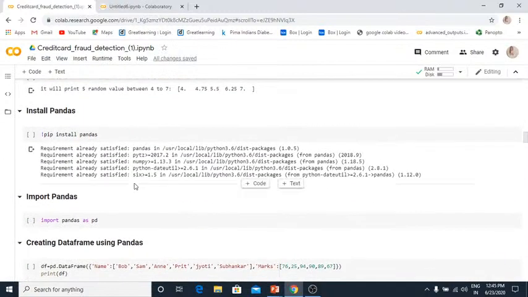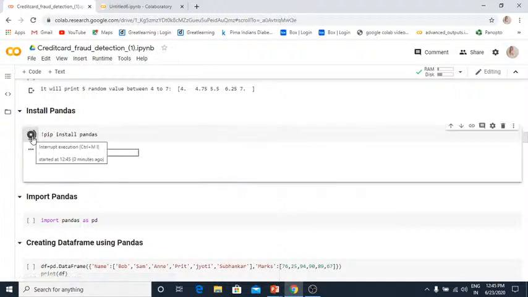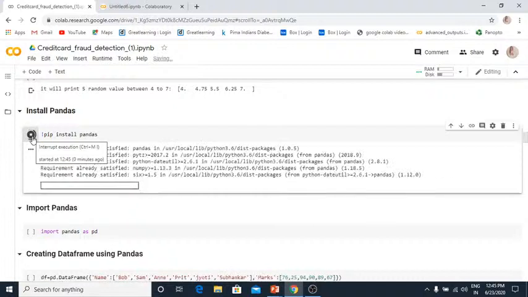Now we will see some of them from Pandas, right? If you want to install Pandas, you need to use pip install pandas. But again, Google Colab provides all the libraries inbuilt.